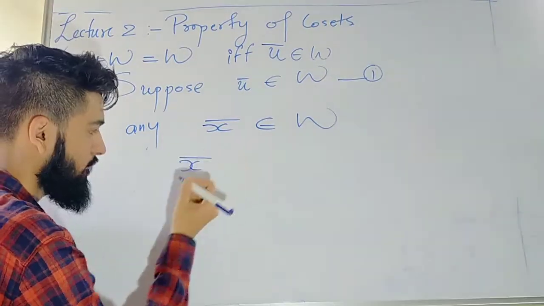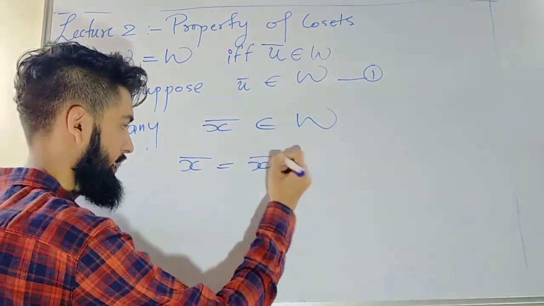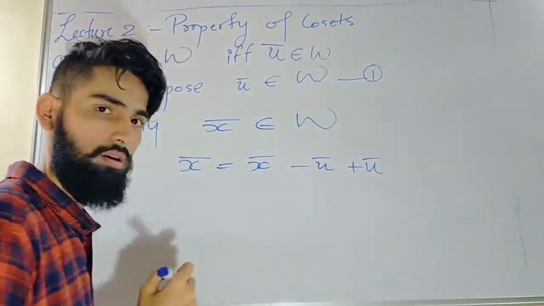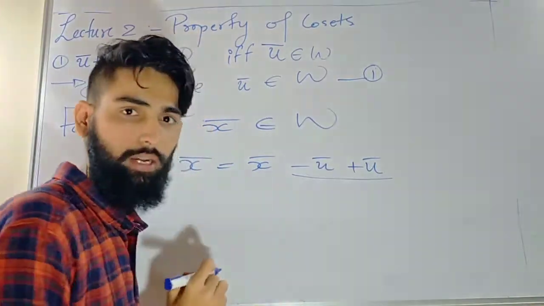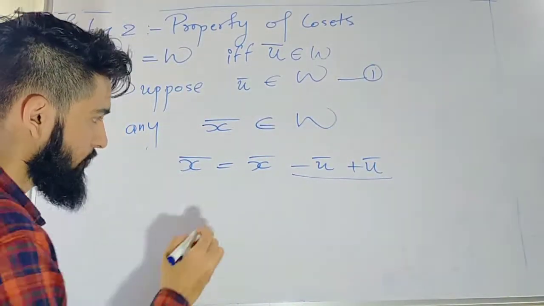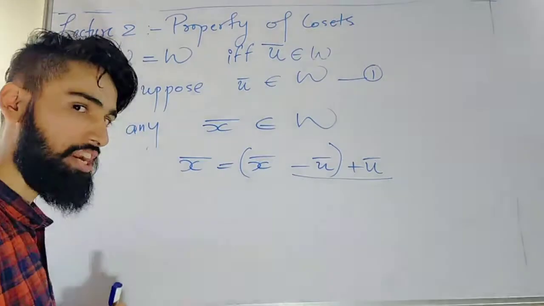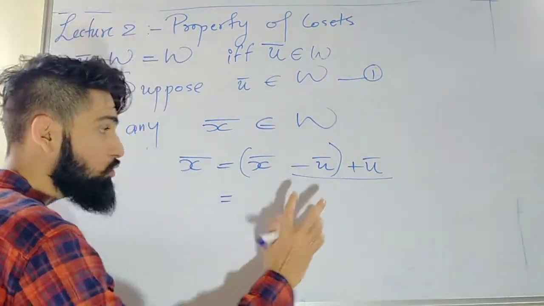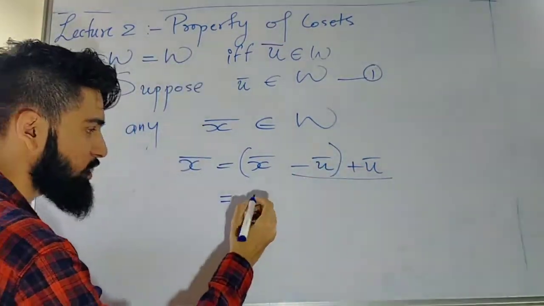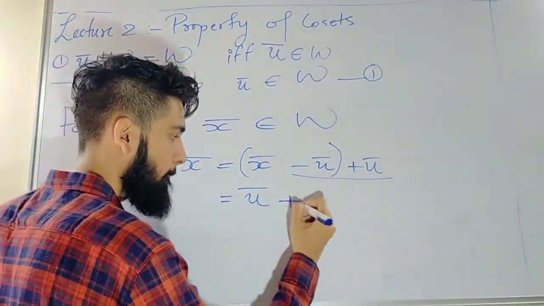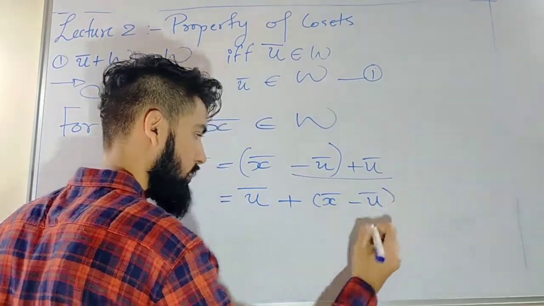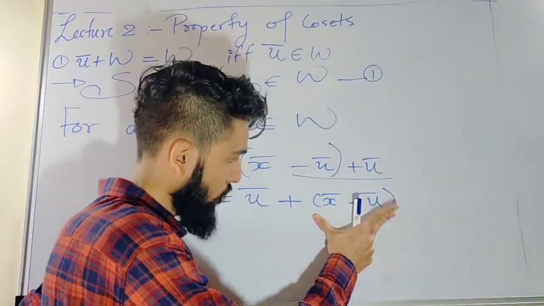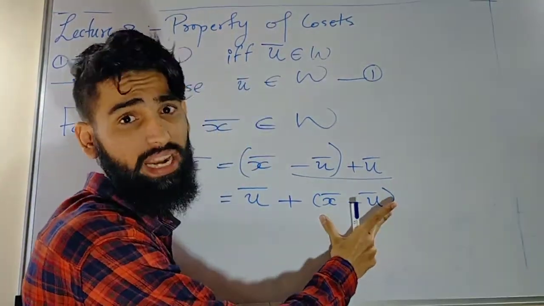My x bar can be written as x bar minus u bar plus u bar. Correct? This is nothing but adding 0 bar into it. After this, I just use the associativity and write a bracket over here. After this, I use commutativity to change the order. It becomes u bar plus (x bar minus u bar). Now you will see this is u bar plus something. If this something is an element of w, then I am done.